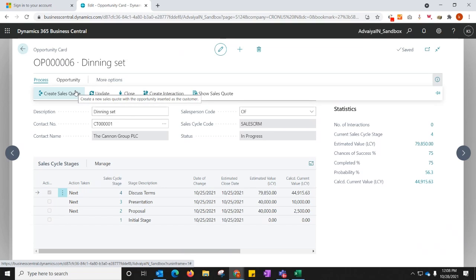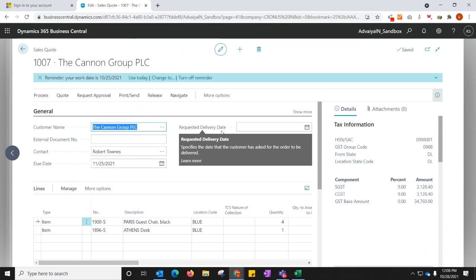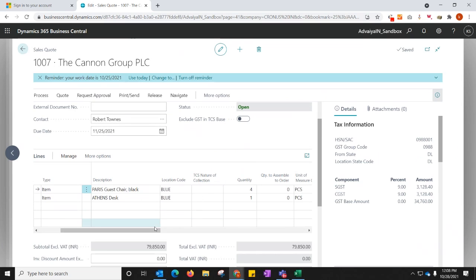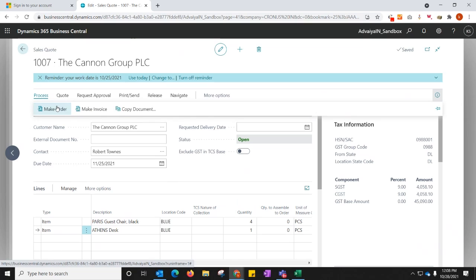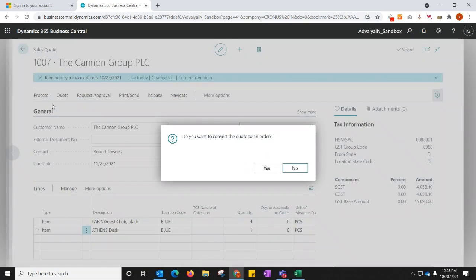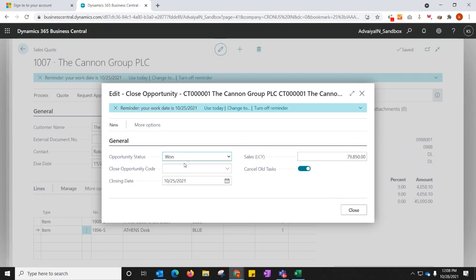I have already created a sales quote for this opportunity, so I'll just show you. If I click on create a sales quote, it will create one quote, which is already created, so it will show here. This is the quote which has been created out of the opportunity, which has all the details of the items mentioned. So we can see the items included in the quote. Once this quote is done, we can close this, post it, and share it with the customer. We can process the quote and an order will be created out of it. So let's create an order from here. As soon as I'm marking this as won.